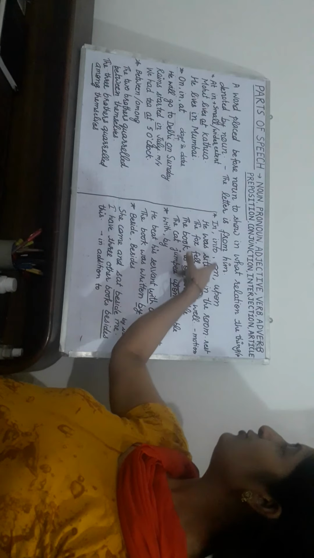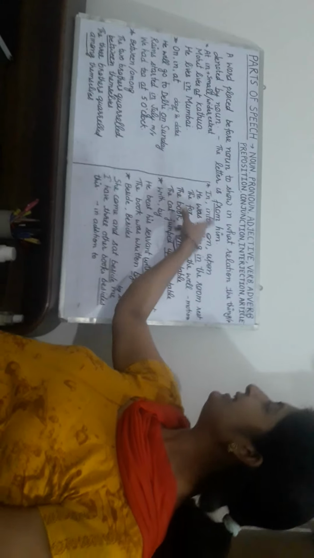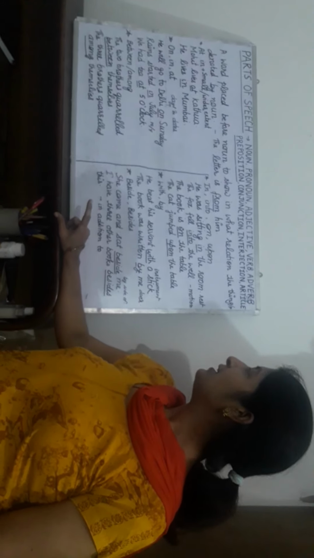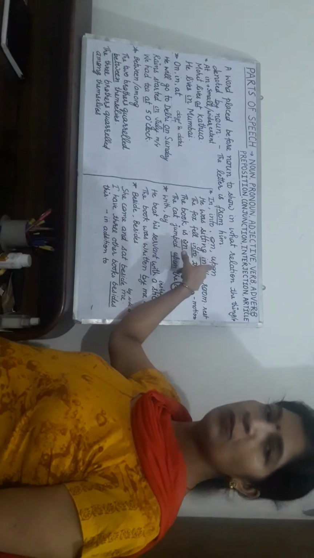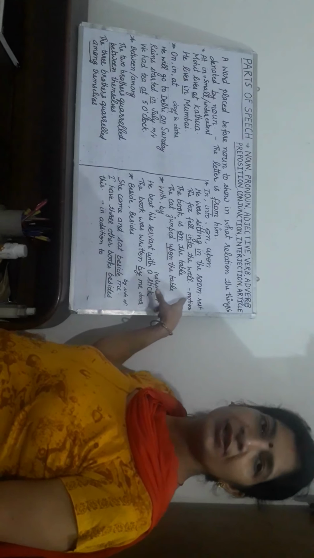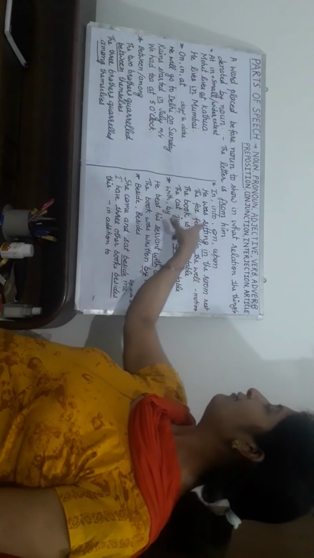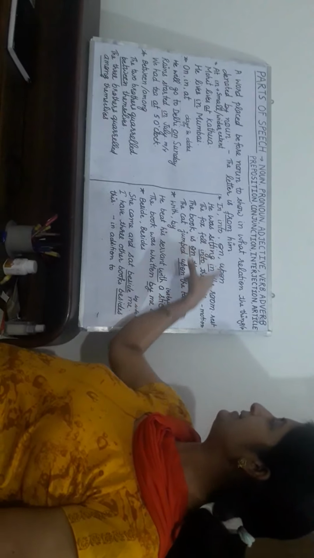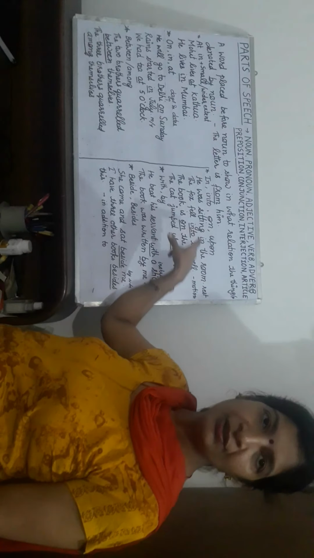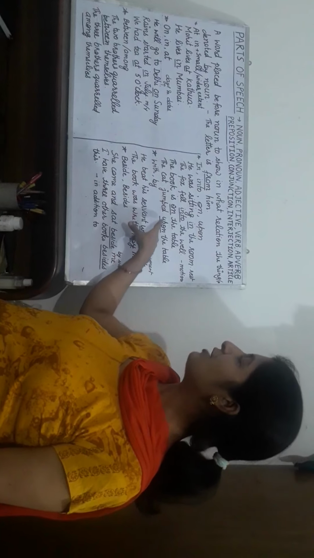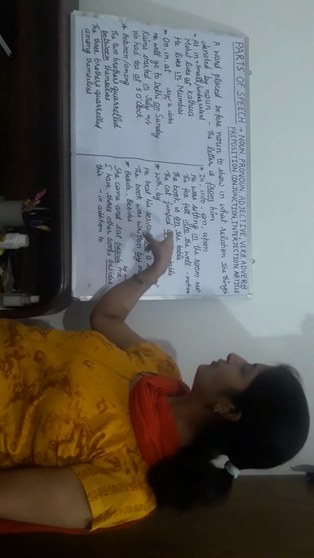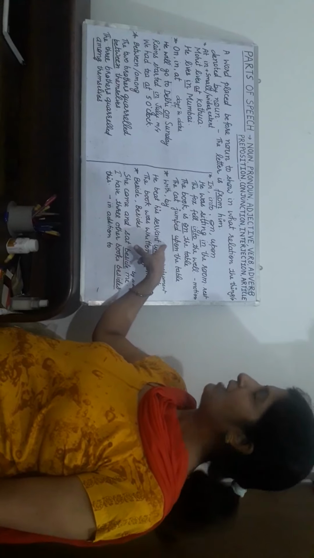Next is in, into, on, upon. Now in and on are for rest in a position, and into and upon are for motion. He was sitting in the room. As the rest, we use in. The fox fell into the well. Motion, and we used into. The book is on the table. Rest, so we use on. The cat jumped upon the table. Again, the motion, and we used upon.